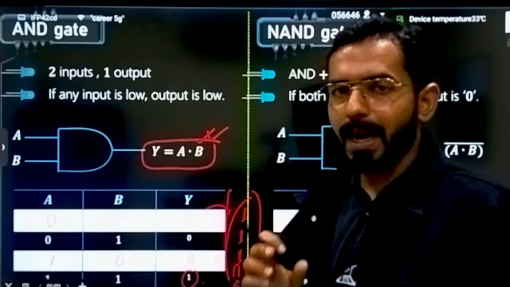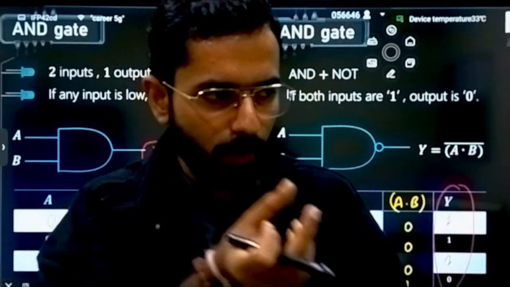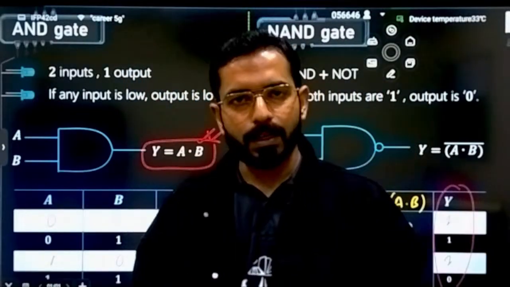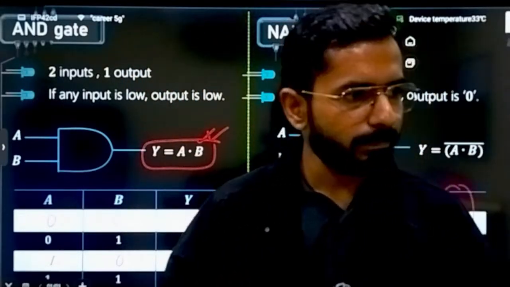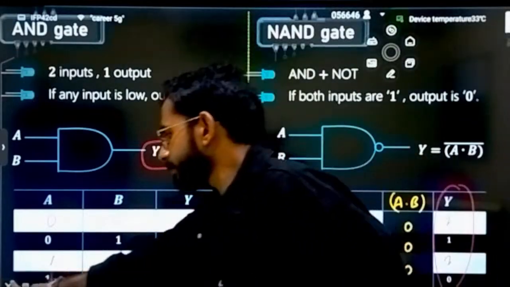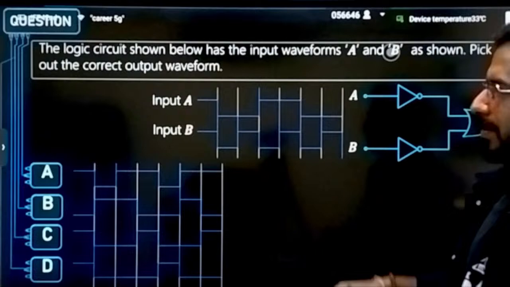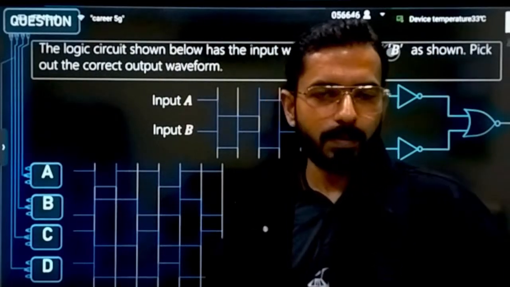A NAND gate is nothing but an AND gate with a NOT attached, just attach a NOT or negative sign to the AND gate, and you will have your NAND gate. Clear? Basic. Logic gates questions you can easily solve. There is nothing very typical about it.